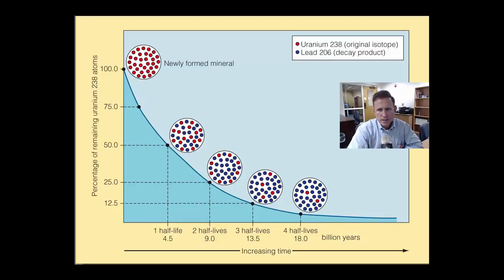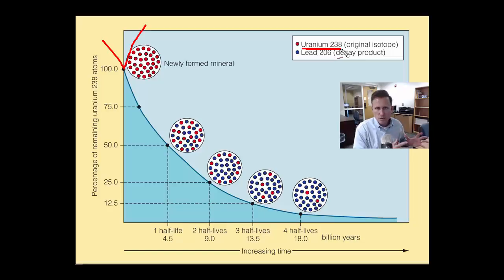All right, so on this slide, we get a basic image of how radiometric dating works. When a rock is formed, whether it's formed from metamorphic rock or from igneous rock, when it cools, elements form. If those elements happen to be radioactive elements, and a radioactive element is just an unstable element, it has too many protons or too few protons. It wants to become stable. It wants to have the right amount of protons. So those elements change to more stable elements.